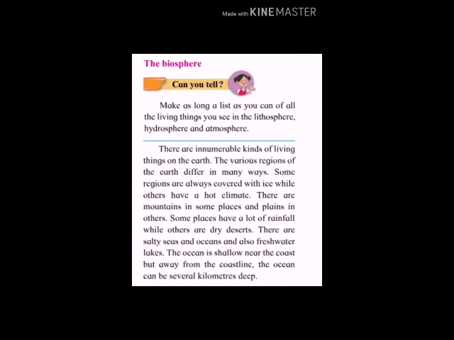Ocean is not very deep. It is shallow part. But as you start moving away from the coastline, the ocean is very deep inside. So the ocean can be several kilometers deep, and that is why we find that the ships are sailing in the sea, right?